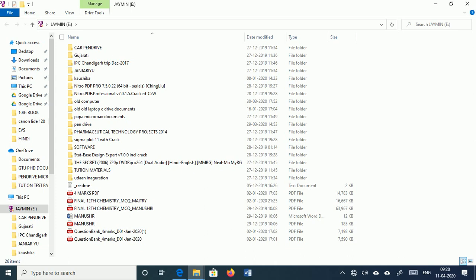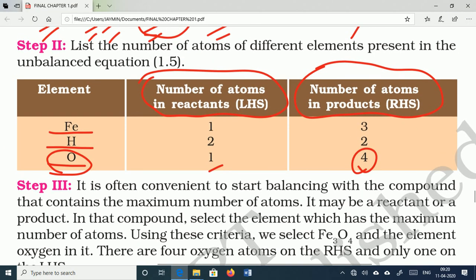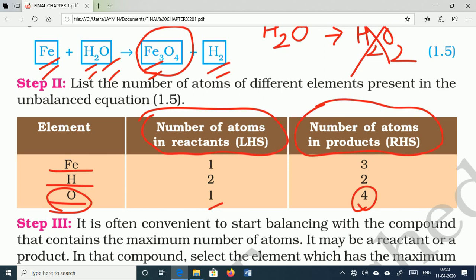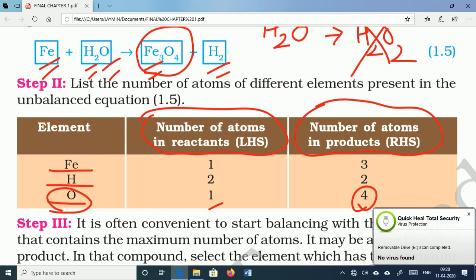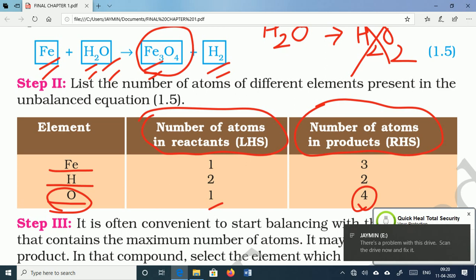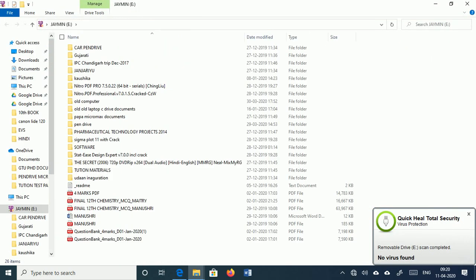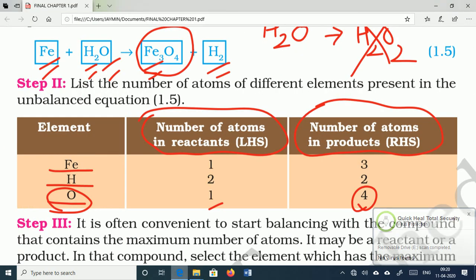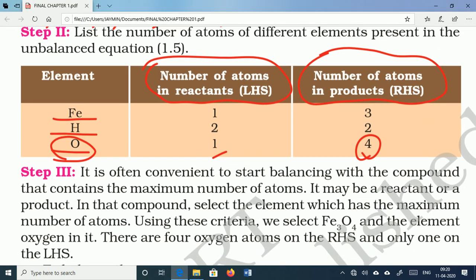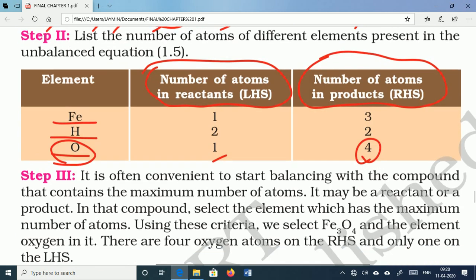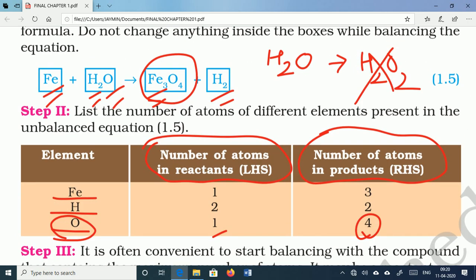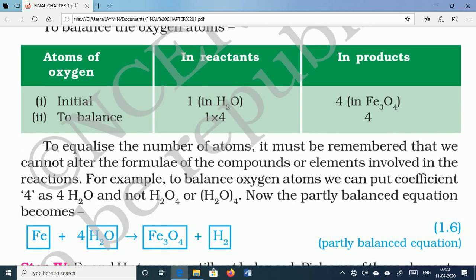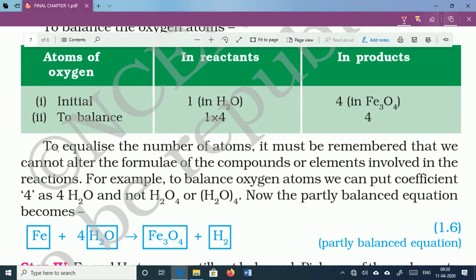Okay, we cannot alter the chemical formula of any compound or reactant. So here this H2O should be multiplied with the 4. For that purpose, in this equation we will multiply the H2O with the 4, for the balancing purpose.